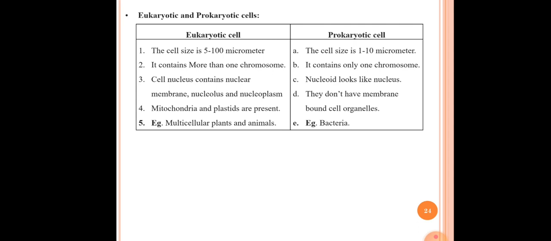The fifth difference is examples. Examples of eukaryotic cells are multicellular plants and animals. The examples of prokaryotic cells are bacteria. So this is the last point of our chapter, and here the chapter is completed.